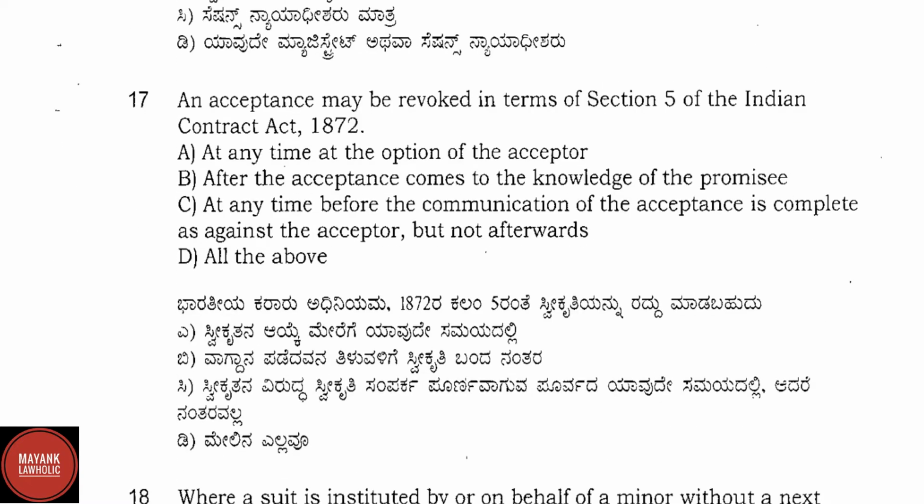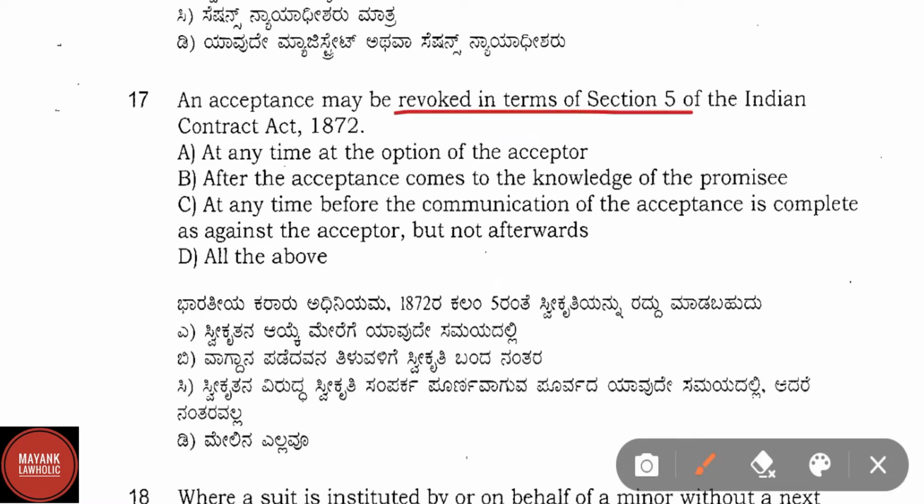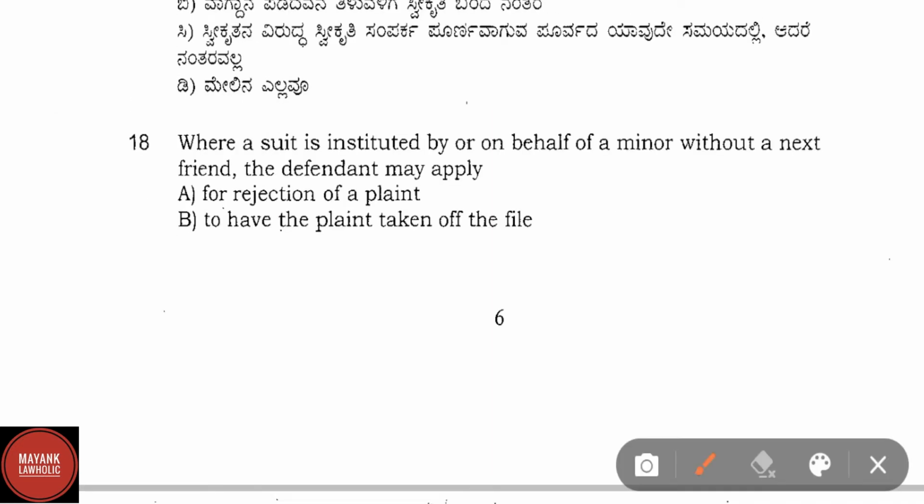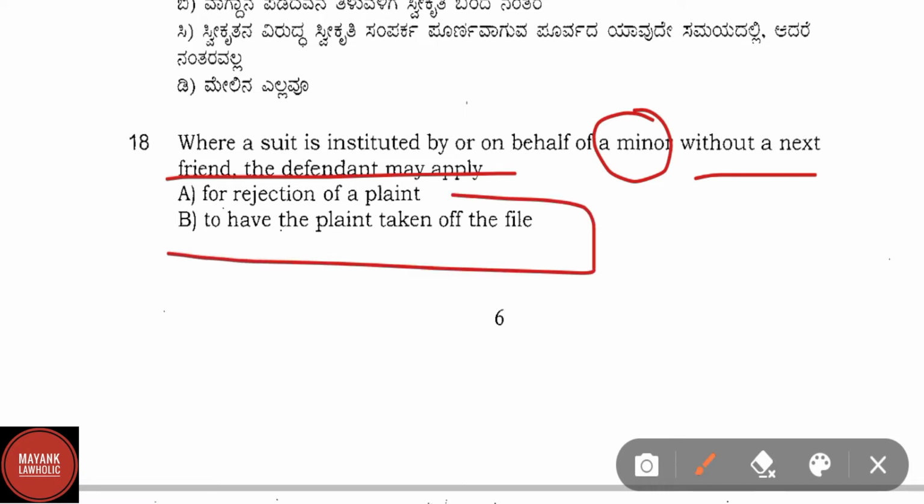Question number 17. An acceptance may be revoked in terms of section 5 of the Indian Contract Act. Correct answer is option C, that is at any time before the communication of the acceptance is completed as against the acceptor but not afterwards. Question number 18. Where a suit is instituted by or on behalf of a minor without a next friend, the defendant may apply. Correct answer is option B, that is to have the plaint taken off the file.